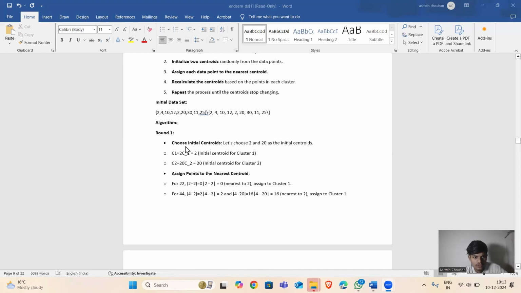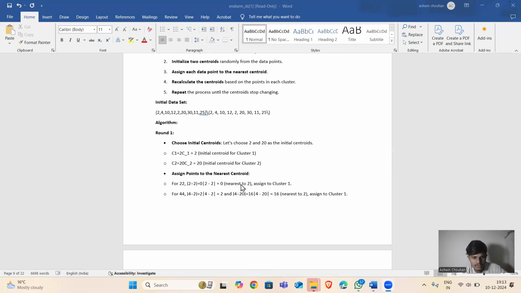Algorithm, round 1. Choose the initial centroids. Let's choose 2 and 20 as initial centroids. C1 equals 2, the initial centroid for cluster 1. C2 equals 20, the initial centroid for cluster 2.